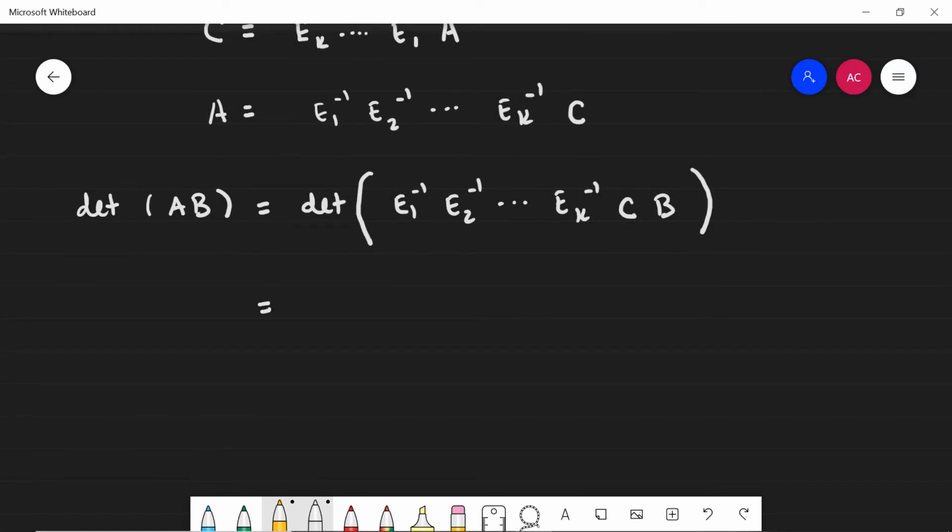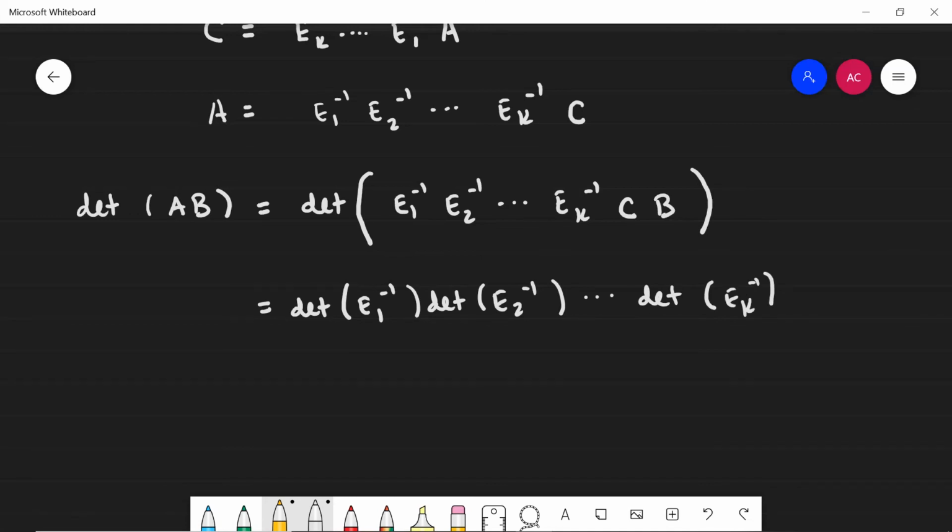So I can use the result from the beginning of class to say this is the determinant of E1 inverse multiplied by the determinant of E2 inverse, etc., until the determinant of E sub k inverse, and finally the determinant of the product CB.